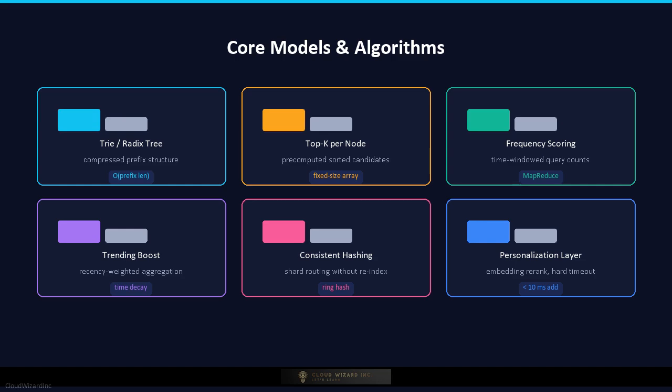Because a raw tree is memory-intensive, production systems use a compressed tree, also called a Patricia tree or radix tree, where chains of single-child nodes are collapsed into a single edge. Ranking combines a query frequency score, a recency or trending boost computed from time-windowed aggregation, and a personalization score from collaborative filtering or embedding similarity. Consistent hashing distributes tree shards across nodes, so that adding capacity does not require full reindexing. The tree is rebuilt periodically from a full frequency snapshot and patched incrementally between rebuilds.